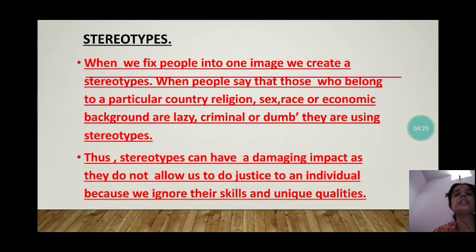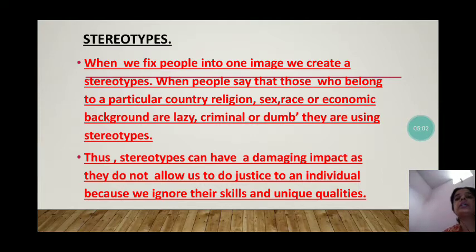As an example, we can create a stereotype like girls cry easily, as it is our preconceived notion that girls cry more easily than boys. Villagers are very simple and city folks are cunning. This is also a stereotype. People who speak English are superior, meaning they are superior to those who speak Hindi.